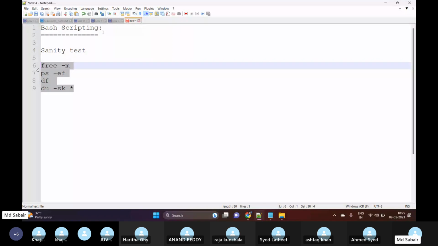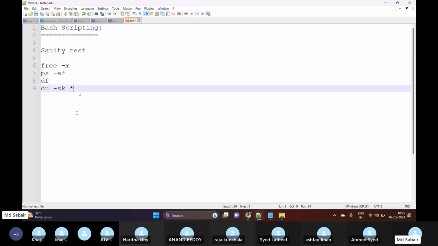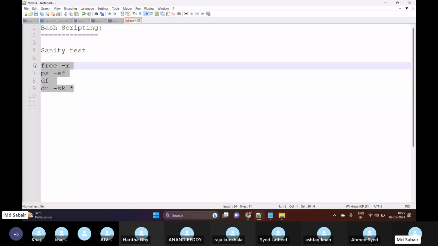Okay, so instead of logging in daily and executing these commands manually, I want to automate this process, meaning without any manual intervention these commands get executed. In this case, I can use a scripting called bash scripting in Linux. A script is nothing but a kind of text file, with an extension of .bash, where we write these different commands and I execute that script. The script will help me to execute these commands.